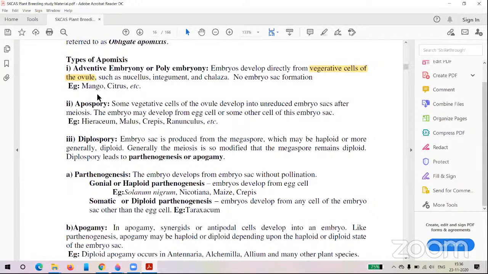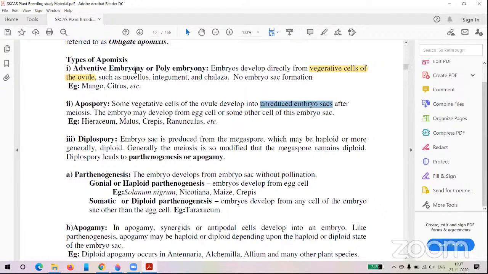But in case of apospory, the vegetative cells will form the embryo sac. That embryo sac is an unreduced embryo sac. Unreduced means generally during gametogenesis the 2n is reduced into n, so gametes are present in the n state. But in case of apospory, the embryo sac will develop, but it is present in the 2n state, not n.